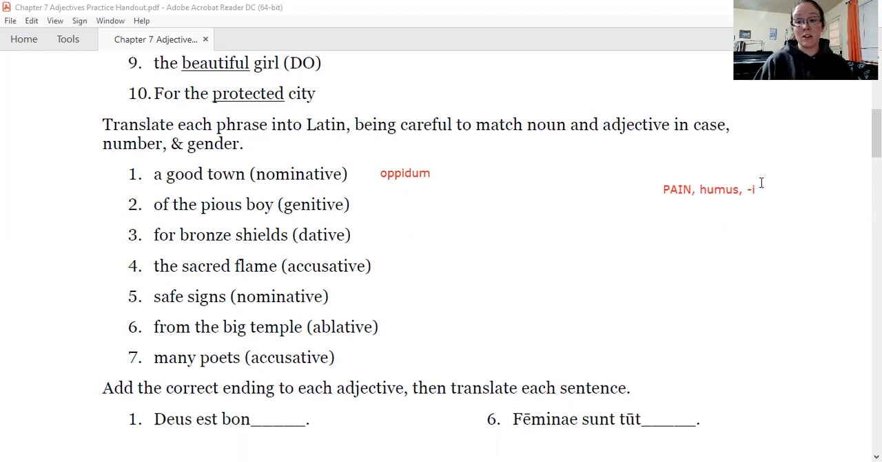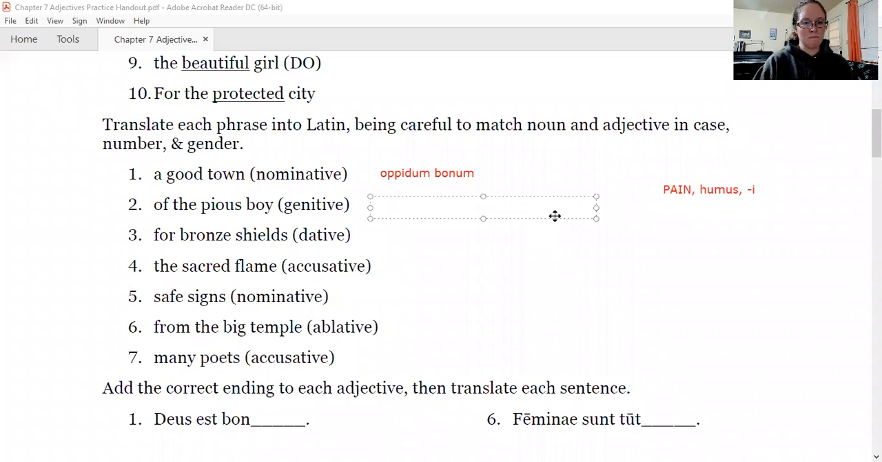Okay, so if it's not a pain noun or humus humi, you can get a little bit lazy and just make the endings match. So what's the word for good? Bonus. But to make it match oppidum, it needs to be bonum. Easy as that.